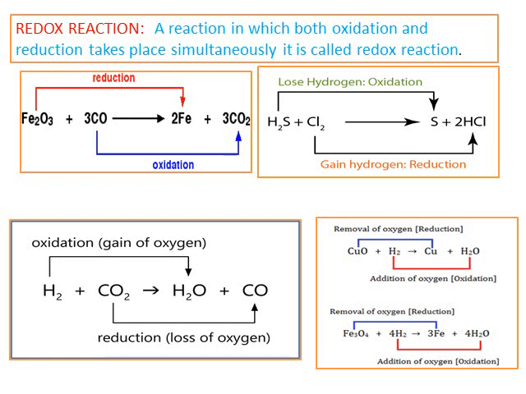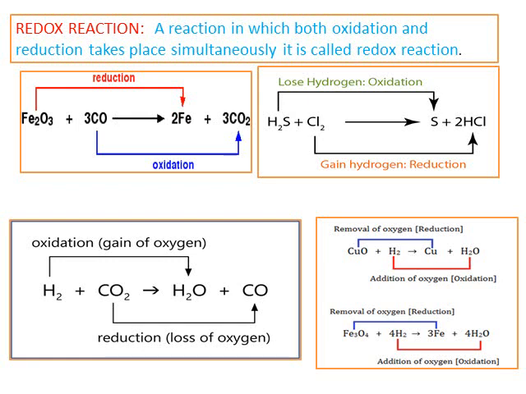Similarly, you see the blue color arrow mark. CO is being converted into CO2. There is an excess of one oxygen atom. Therefore, CO is converted into CO2. It is an addition of oxygen. Therefore, it is taken as oxidation reaction. So in one single reaction, oxidation and reduction, both of them happen simultaneously. Therefore, it is known as the redox reaction.